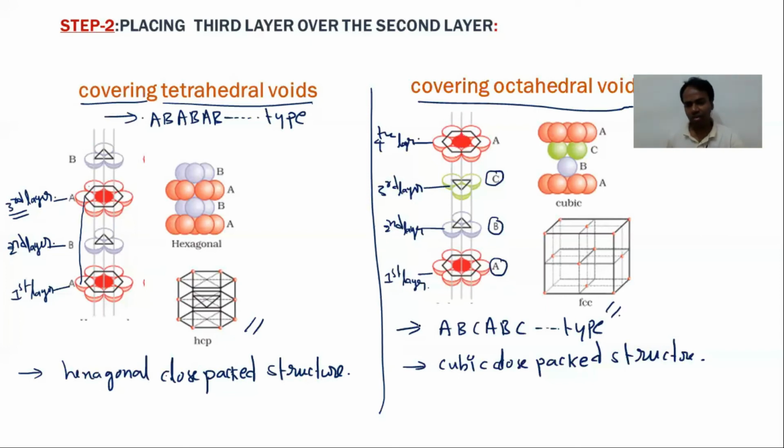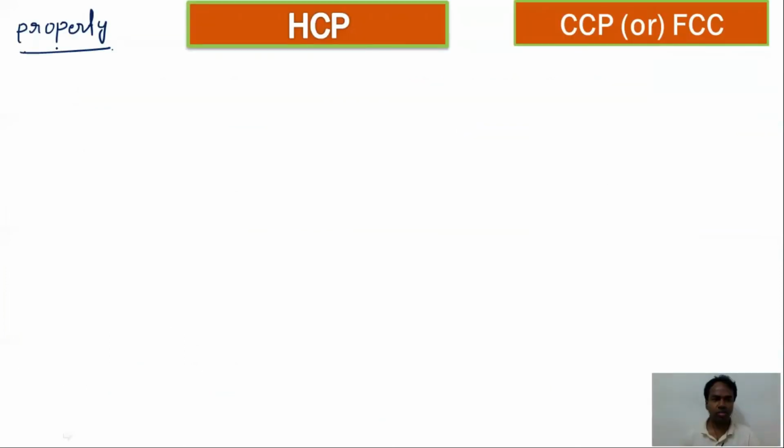Let us see what the differences are between HCP and FCC packings. The first property is the type of arrangement.